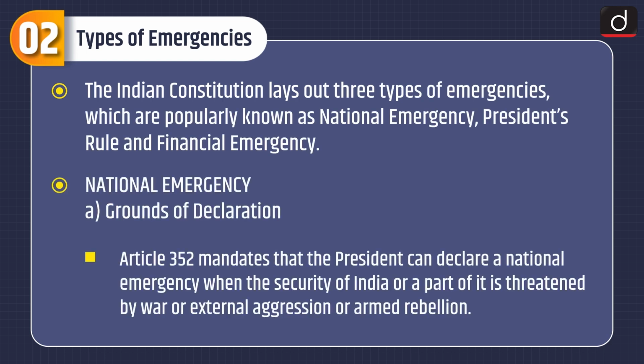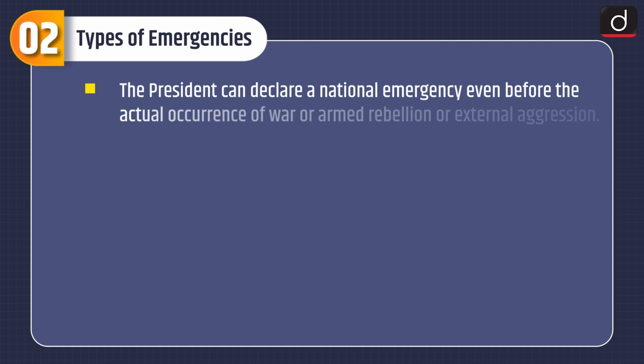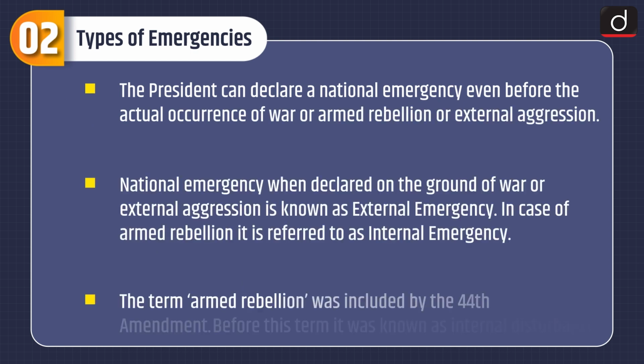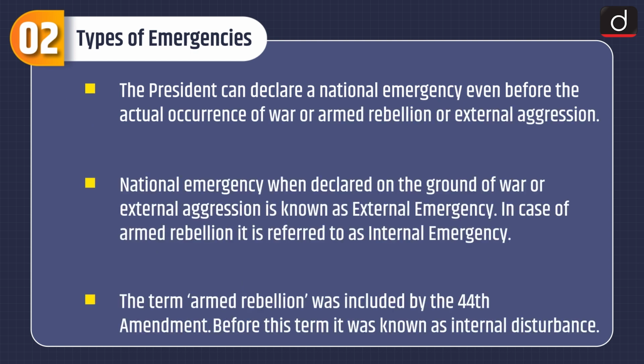Now let's discuss about different types of emergencies. The Indian Constitution lays out three types of emergencies, which are popularly known as national emergency, president's rule, and financial emergency. First is national emergency. Grounds of declaration. Article 352 mandates that the President can declare a national emergency when the security of India or a part of it is threatened by war or external aggression or armed rebellion. The President can declare a national emergency even before the actual occurrence of war or armed rebellion or external aggression.